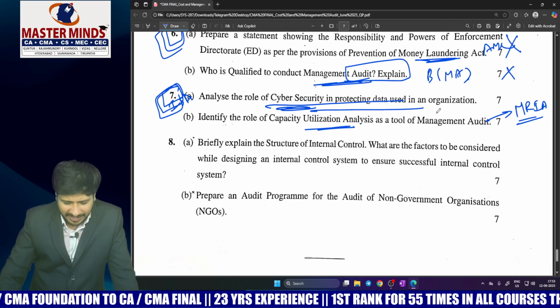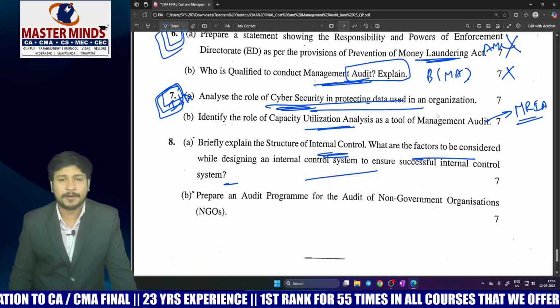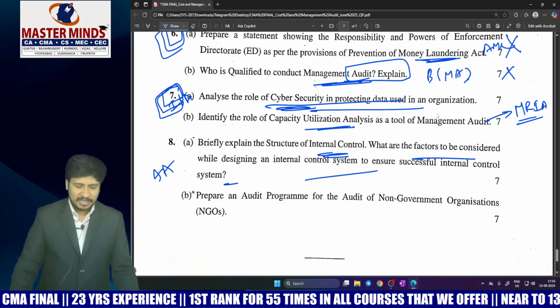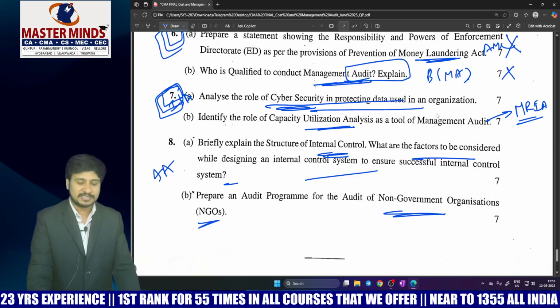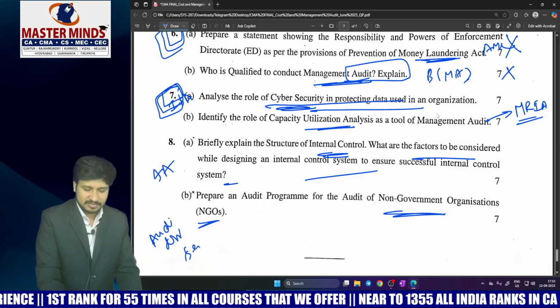Next, coming to question number 8A, which is structure of internal control and factors to be considered, a very popular question from internal audit, internal control and operational audit. And 8B, audit program for NGOs, non-governmental organizations, which is audit from different service organizations.